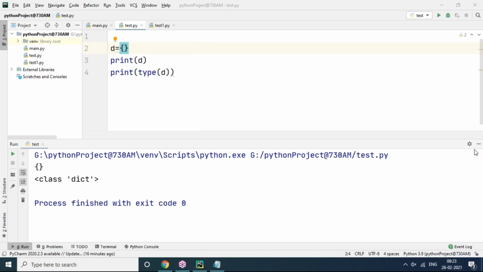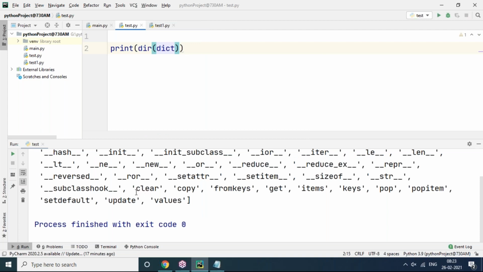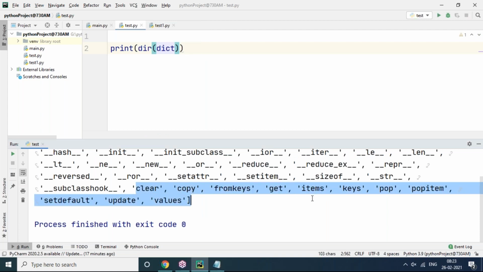Add function? Add function I'm not getting. Yes, we have lots of functions on the dictionary also. What about add? You can add it, no problem. You can assign the values, dictionary key values also. You can see on the dictionary what kind of functionality you can apply. You will come to know that by print dir of dict. So you will get the functionality of add. If you want to add one more item, you can add it. Clear, copy, fromkeys, get, items, keys like this.